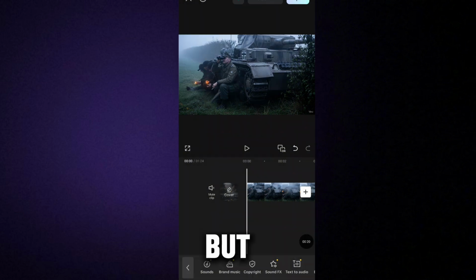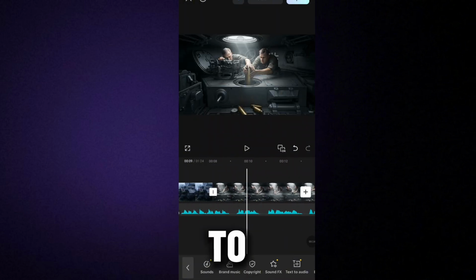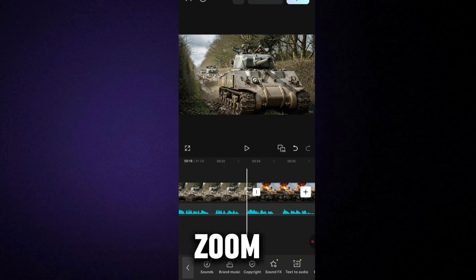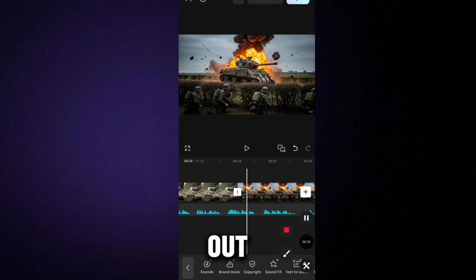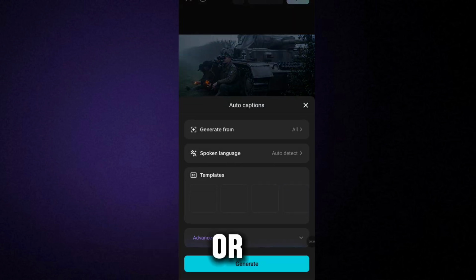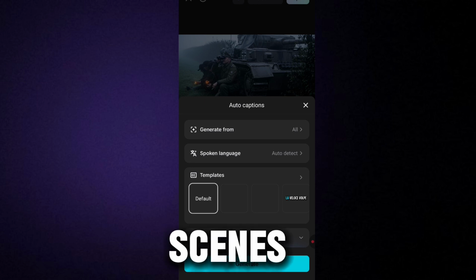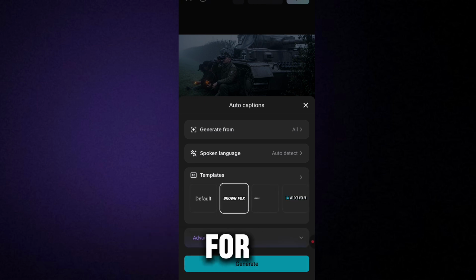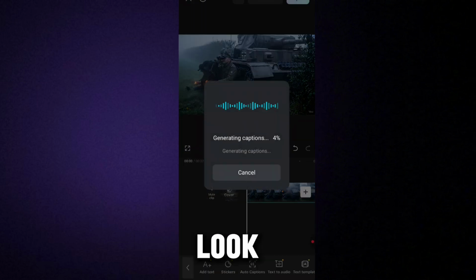Keep it smooth but natural. Next, add your images to the timeline and sync them to your narration. Use keyframes to create subtle motion. Zoom in, pan, or ease in or out to add cinematic life to each scene. Apply fade-in or fade-out transitions for smooth flow between scenes. Optionally, you can add a film grain or old frame overlay for that vintage WW2 documentary look.